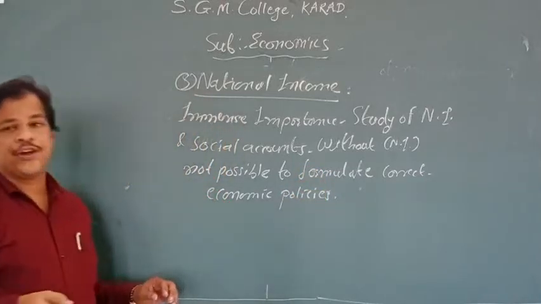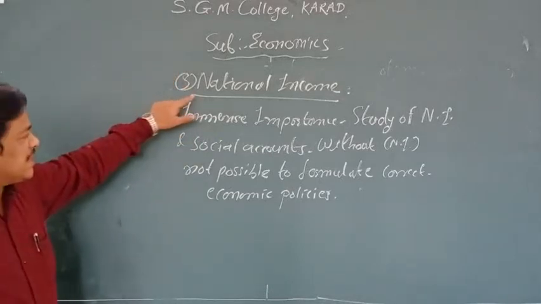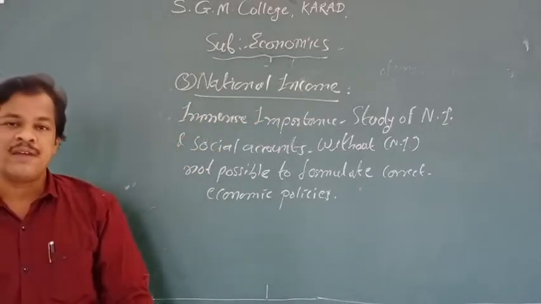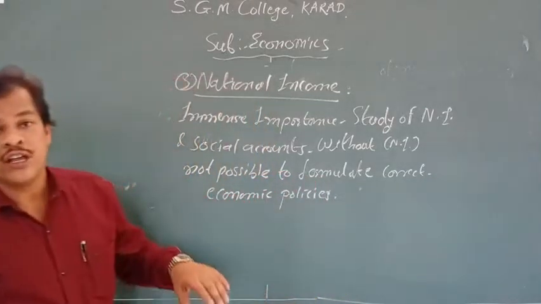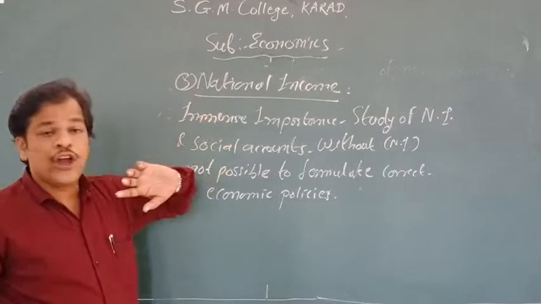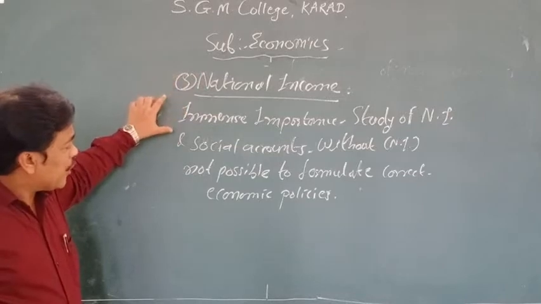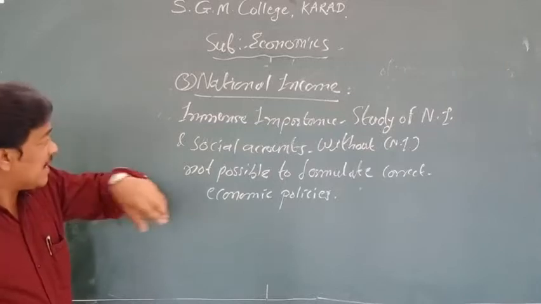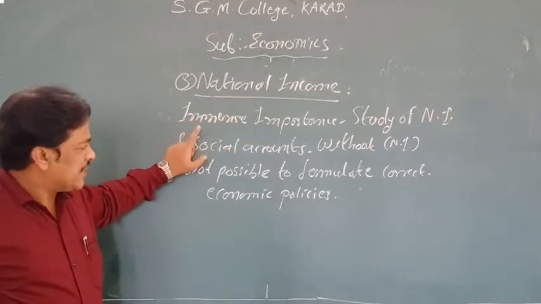Now see how microeconomics is going to help. In my first lecture I discussed that national income is different from individual income. When we talk about microeconomics, we talk about the income of one family, one household, one company. But when we talk about the national income of a nation, we consider the income of the nation. How is microeconomics going to help us understand national income? The study of microeconomics has immense importance when you study national income and social accounts. So microeconomics helps you understand the importance of national income.